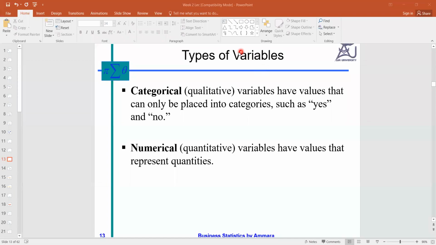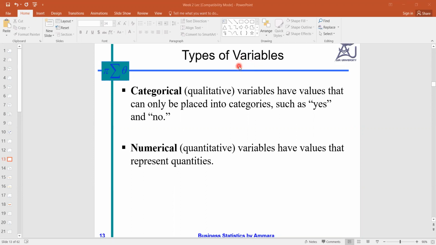In this video, we will discuss the variable and its types. A variable is basically a character which varies from individual to individual. So this is a varying quantity, not a fixed one. The character which can change from individual to individual is known as a variable. Like age, if we shift from one individual to another, his or her age can change.